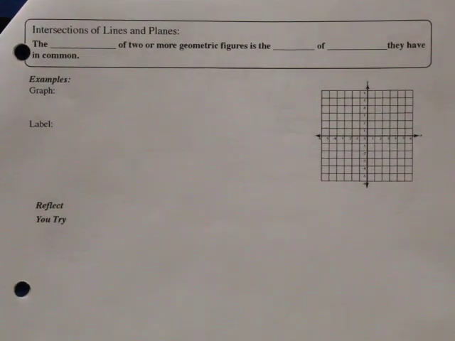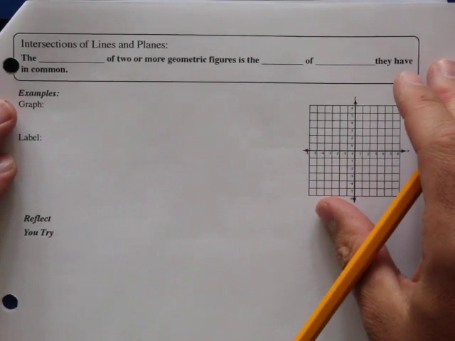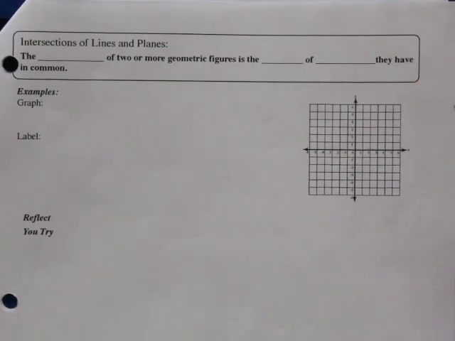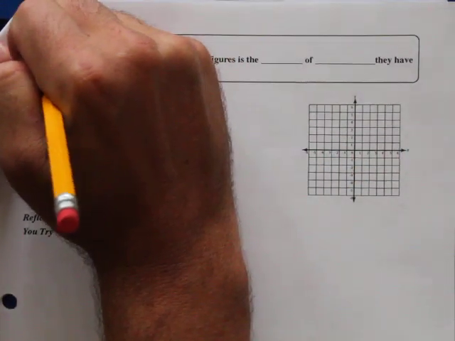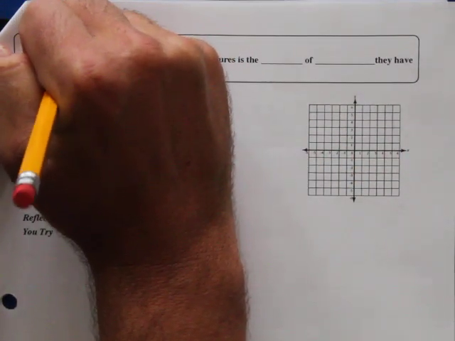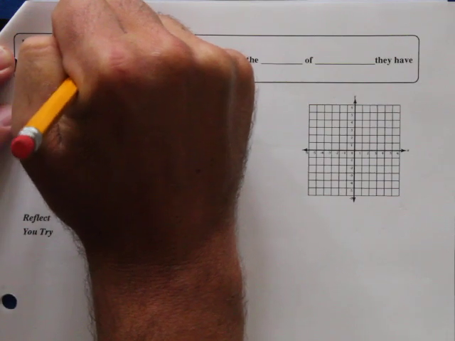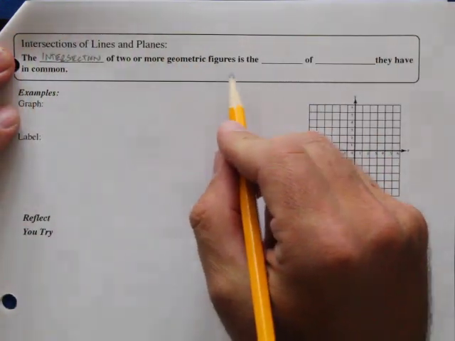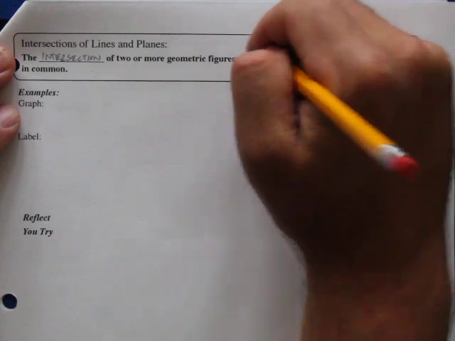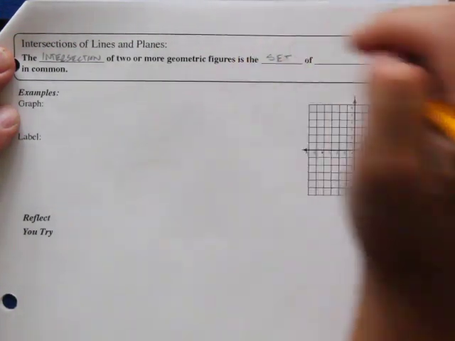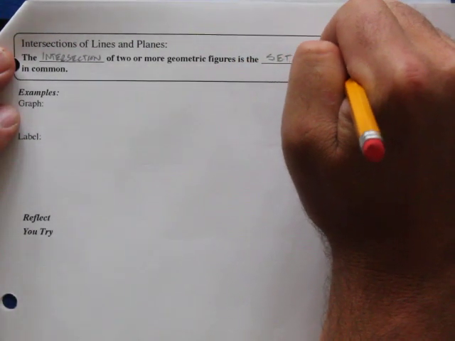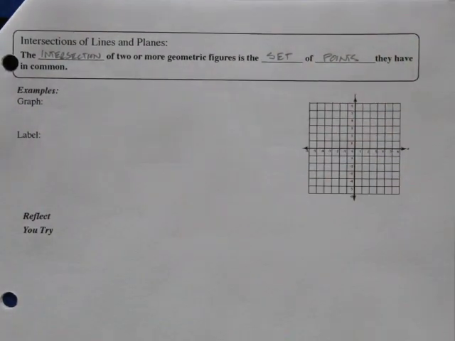Intersections of lines and planes. So let's go ahead and fill in some blanks here and then do some examples. So the intersection of 2 or more geometric figures is the set of points they have in common. Okay.